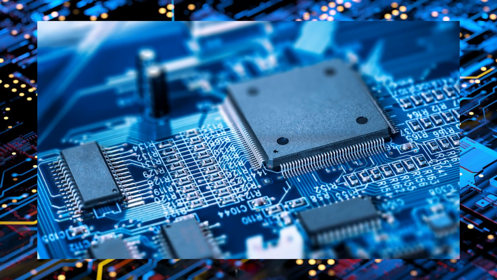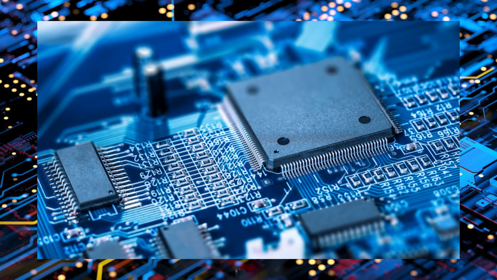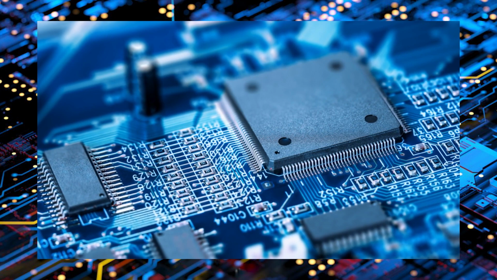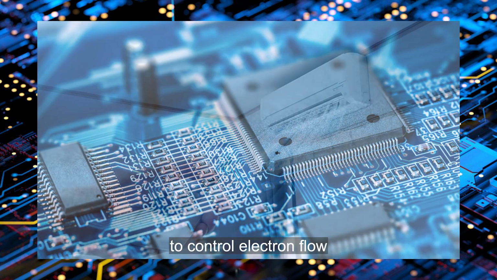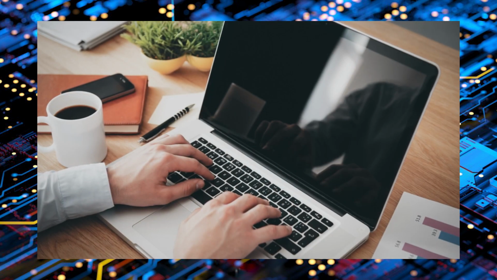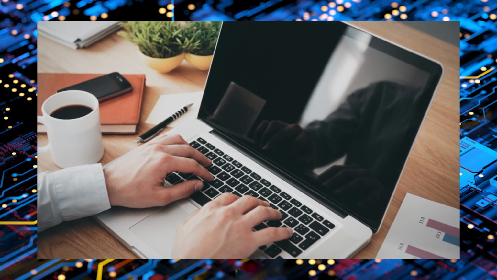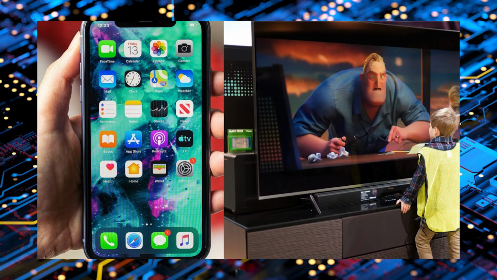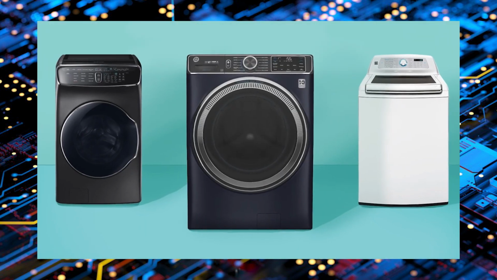So where do we use semiconductors? Semiconductors are the best material to use in many electrical circuits where we have to control the electron flow, such as in a temperature sensor. Many electrical appliances in everyday life use semiconductors as well, of course. Examples include laptops, smartphones, televisions, washing machines,